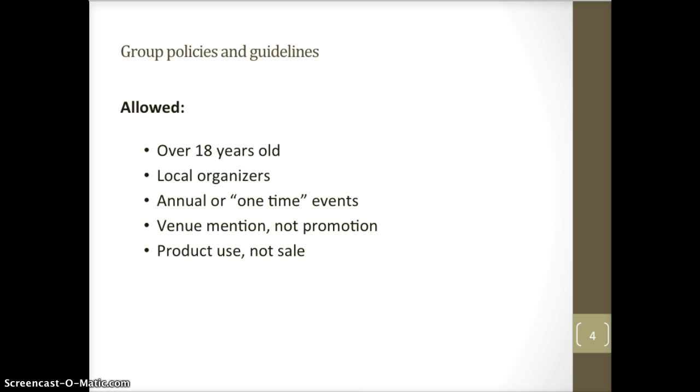Meetup has set guidelines that define the use of their site. Groups are for adults and all members must be 18 years old. At least one organizer from each group has to be local and committed to fostering a face-to-face community. You can have a group that is focused around a one-time or annual event if the group is about community building, not the event. This is not about venue promotion, and groups can be affiliated with the venue if the venue is secondary to the community. If a group uses a product, fine, but this is not a site for selling products or brands.